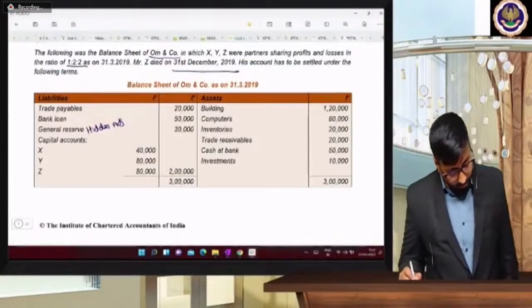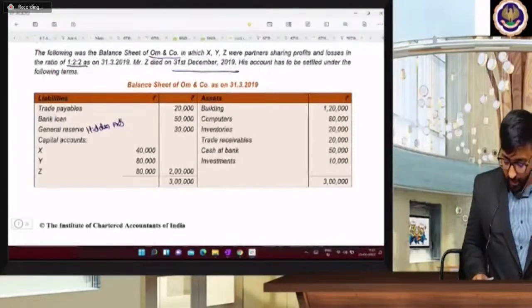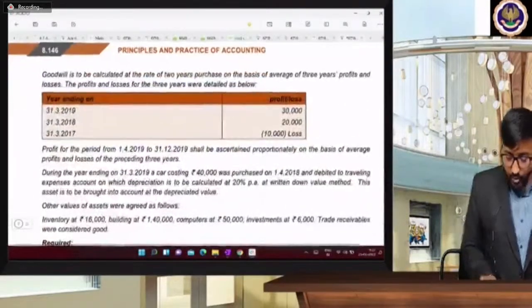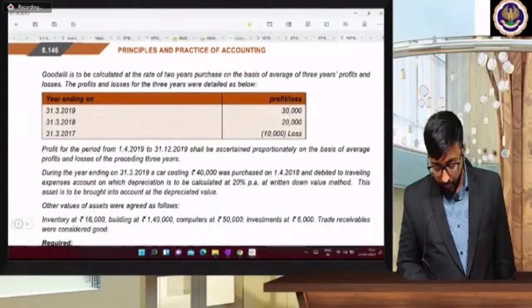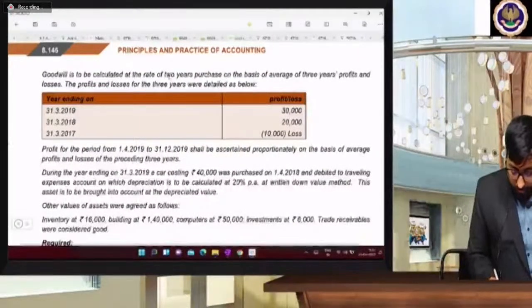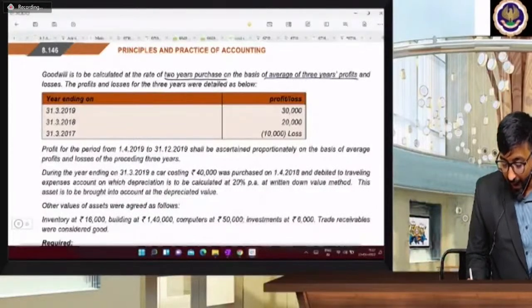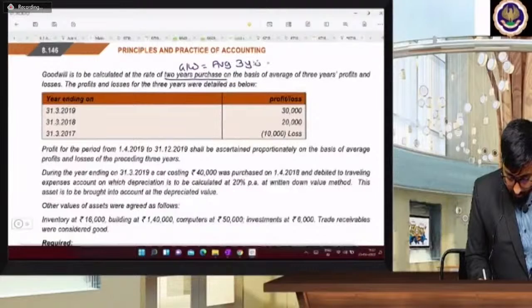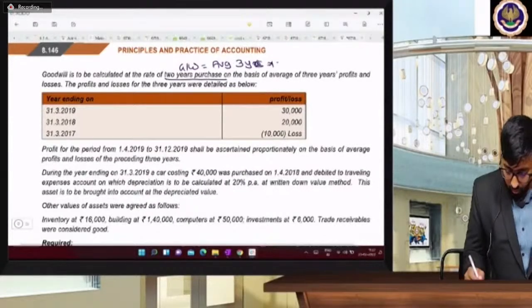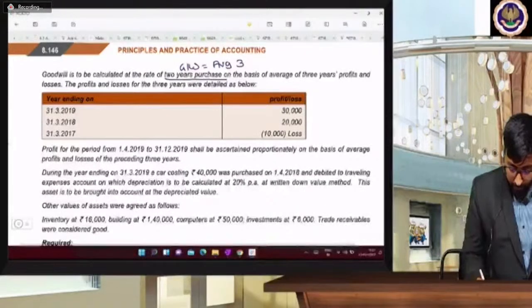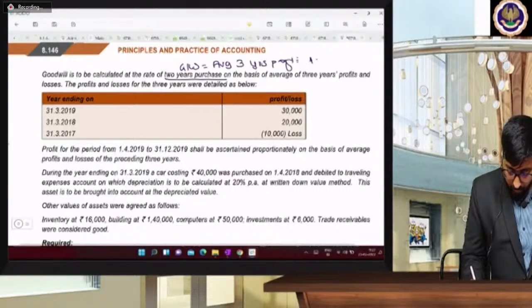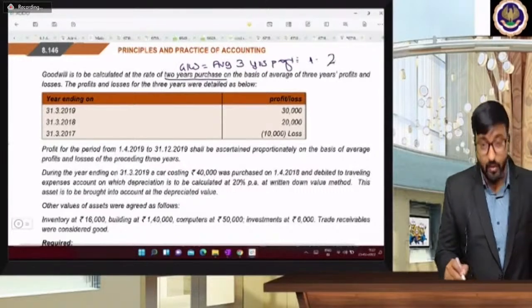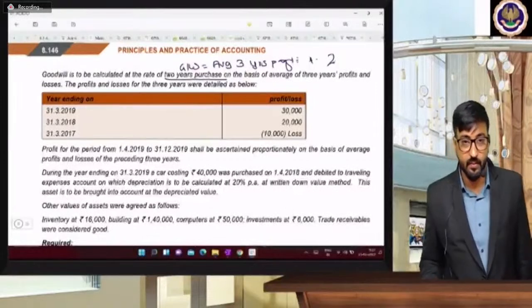So general reserve, capital account is there, building, computer, inventory, trade receivable, cash at bank, and investment. Goodwill is to be calculated on 2 years of purchase on the basis of average 3 years profit. So beta, write down over there: goodwill equals average of 3 years profit into number of years of purchase, 2 years of purchase.